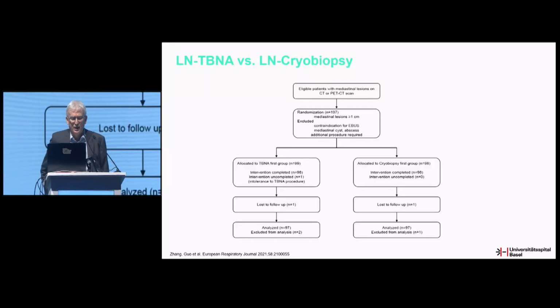Shortly after, two main studies were published from the same group. The first study was a cryobiopsy and a TBNA in a randomized sequence, and they compared these two groups.